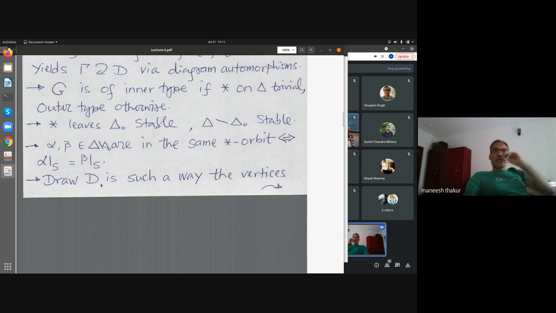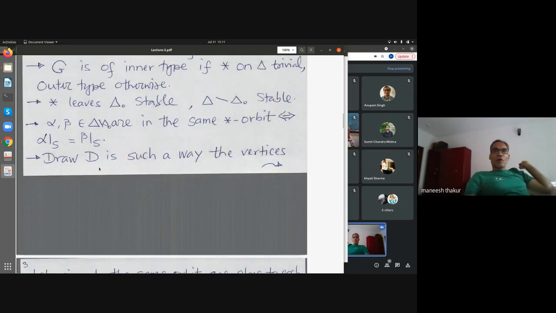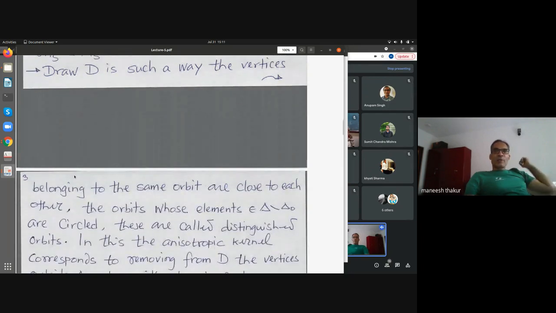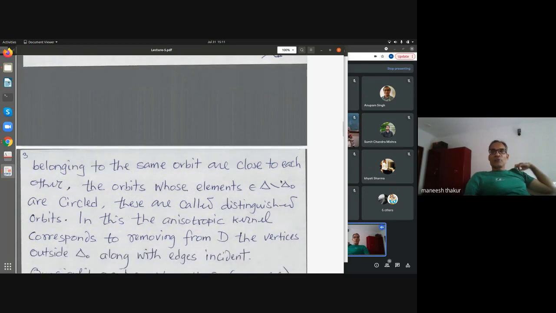So start with the Dynkin diagram of the group. Then we want to indicate the orbits of the Galois action on it. How do you do that? You draw the diagram in such a way that vertices which belong to the same orbit are put close to each other or above each other. And the orbits whose elements belong to the complement of delta zero are circled. I'll give examples of this. Those orbits are called distinguished orbits.